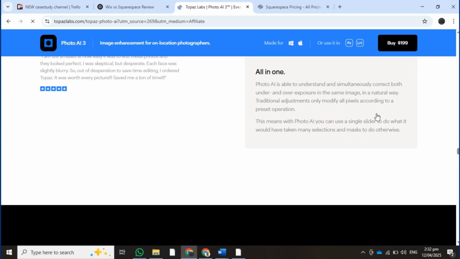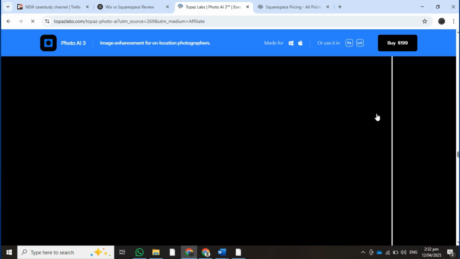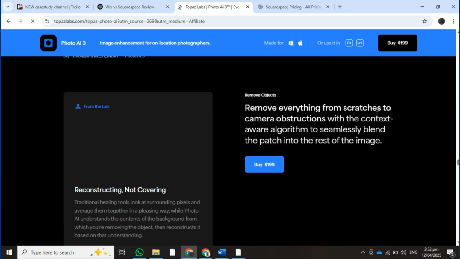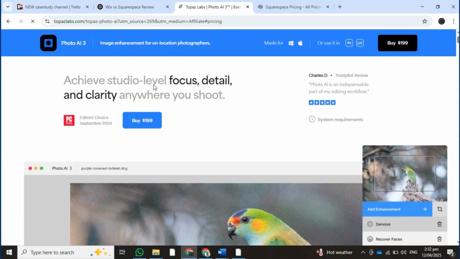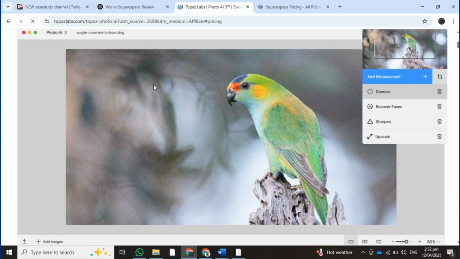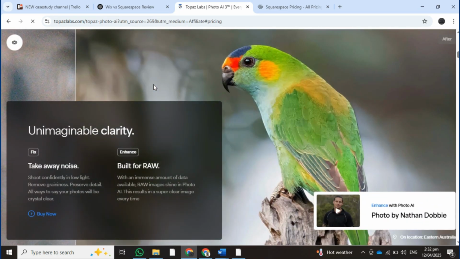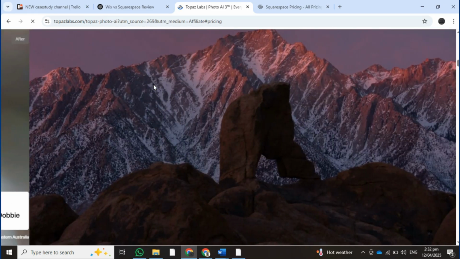Cons of Topaz AI. Limited features outside of enhancement and restoration. Can be expensive if buying all tools separately. Less suited for full-fledged creative design work or complex edits.